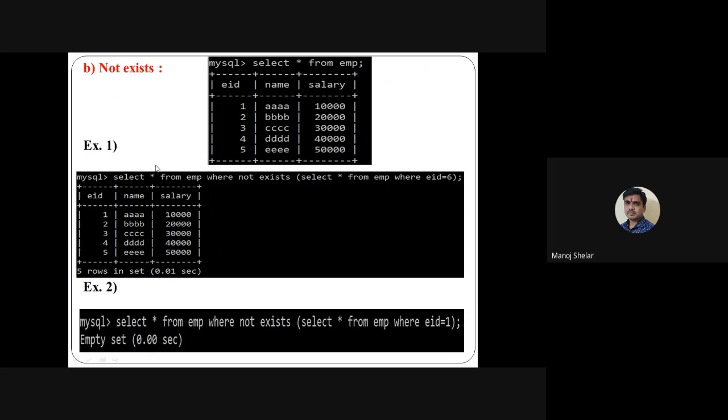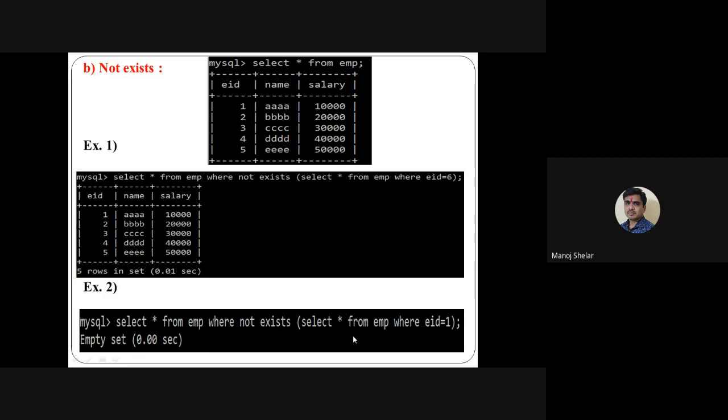So same example, select star from employee where not exists, select star from employee where EID is equal to 6. Inside query result is empty because 6 is not available in the table. Then execute the outside query because of not exists. So here display all records of select star from employee. Select star from employee where not exists, select star from employee where EID is equal to 1.